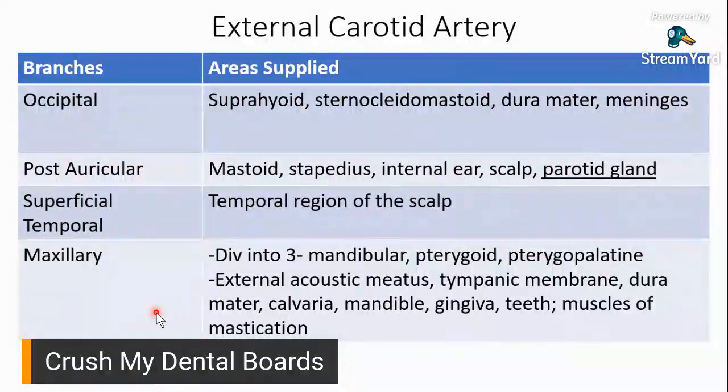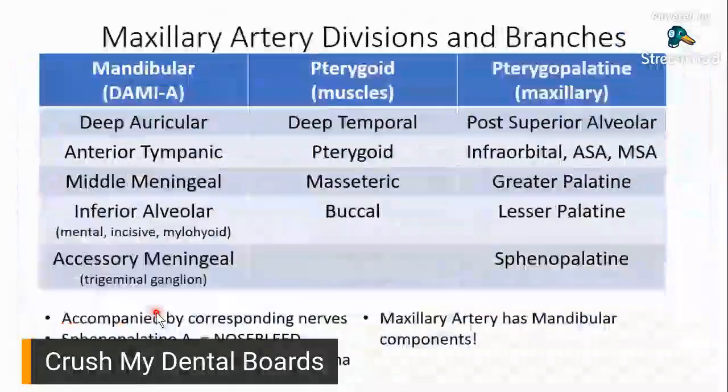So how do you easily remember this? For maxillary, this is what I've done. I separated them into 3 divisions, right? Your mandibular, your pterygoid, and then your pterygopalatine. So for the mandibular division of your maxillary artery, how can you remember it easily?